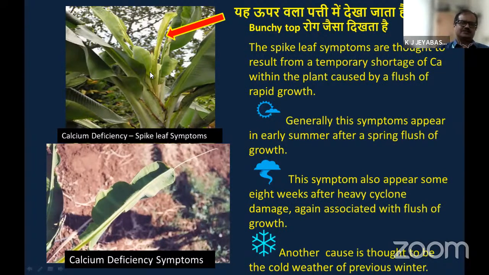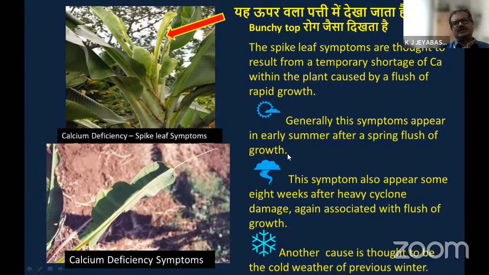So in most cases, farmers are not able to tell which one is a disease and which one is a deficiency symptom. Simply they go to the fertilizer shop and describe the symptoms, and the shop owner tells them something, even to remove all the plants, but actually the plant is suffering from calcium deficiency. Mere application of calcium fertilizer is sufficient for that, but most farmers do not know, and this is the problem. So everybody should be thorough with what is a deficiency symptom and what is a disease. Otherwise, the total loss will be incurred by the farmers.